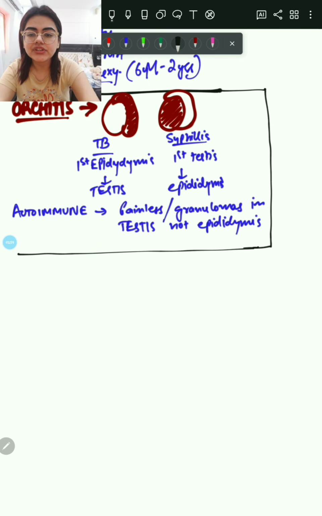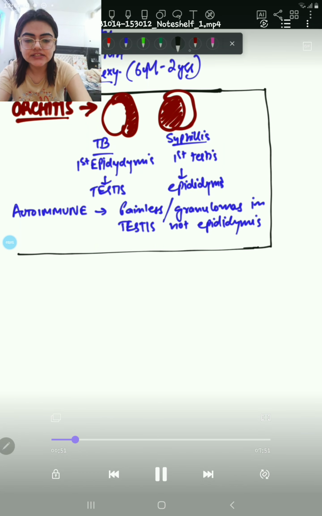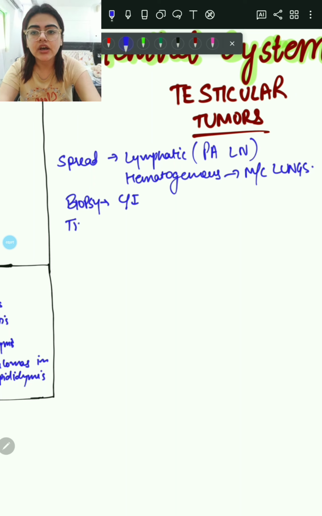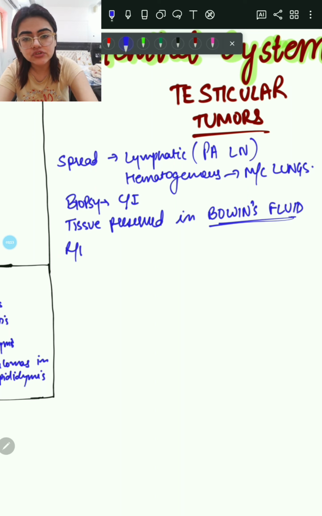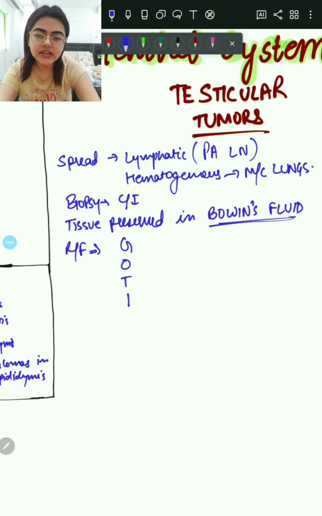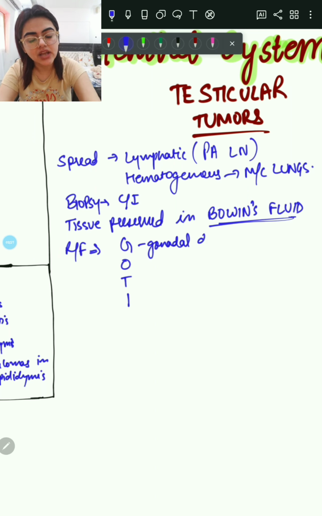Now let's look at the next disorder of the testis, testicular tumors. Testicular tumors basically spread by lymphatic spread, and they go to para-aortic lymph nodes usually. If they spread hematogenously, they most commonly spread to the lungs. Biopsy is contraindicated in case of testicular tumors.